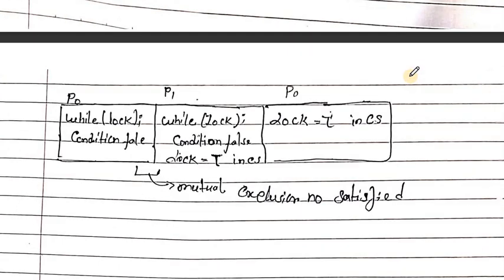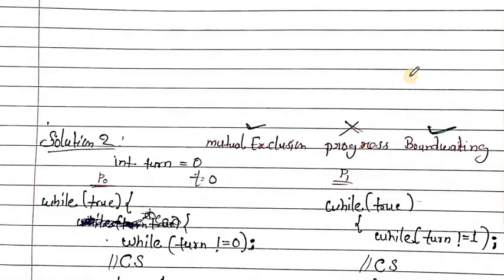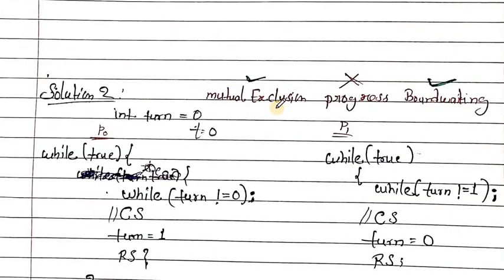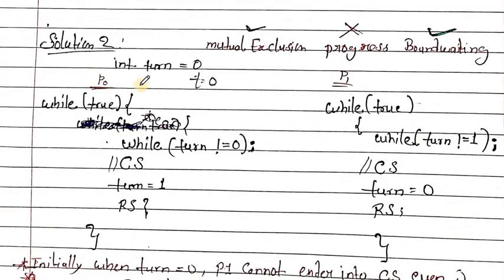Okay. Now go with the second solution. Second solution of the critical section. Here int turn is equal to 0. It's a global variable.